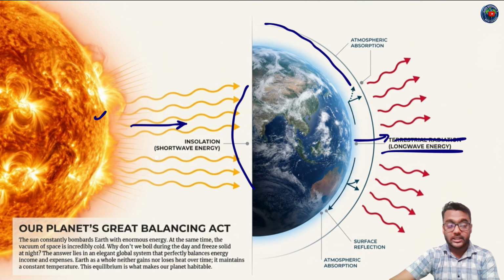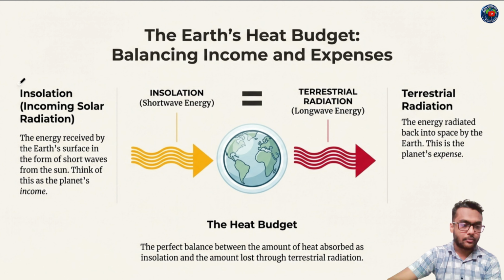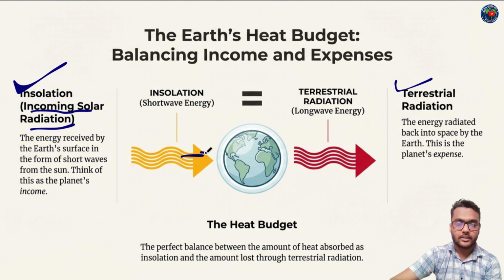Now first of all, you have to understand the concept of insolation. What is insolation and what is terrestrial radiation? Insolation is the incoming solar radiation coming from the sun towards our Earth surface, and terrestrial radiation is the longwave energy, the outgoing radiation from the Earth surface towards the space.